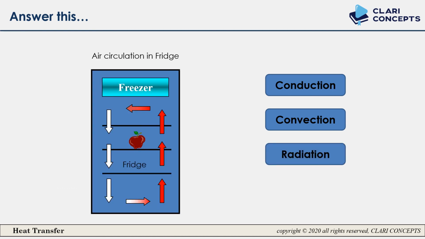Here is the air circulation in a fridge. The freezer has a lower temperature, very much lower temperature. So what that freezer will do is make the molecules which are closer to it denser. That denser molecule will go down, you can see in the white arrow, and this is how the convection current will be generated. I told you the answer. Tell me, is it conduction, convection or radiation? It is convection.